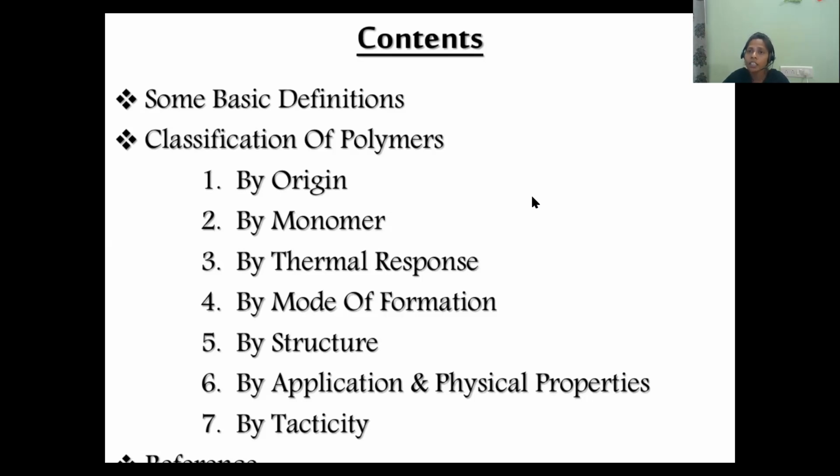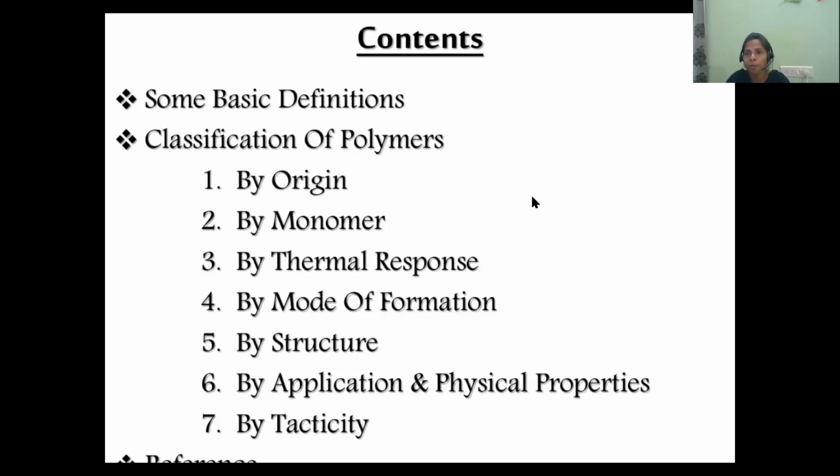How can you say how many bonding sites are present in a particular monomer? Based on the pi bond. If we have one double bond, we can say that two bonding sites are there. If we have two double bonds, four bonding sites are there. If we have three double bonds, six bonding sites are there. So each double bond represents two bonding sites.